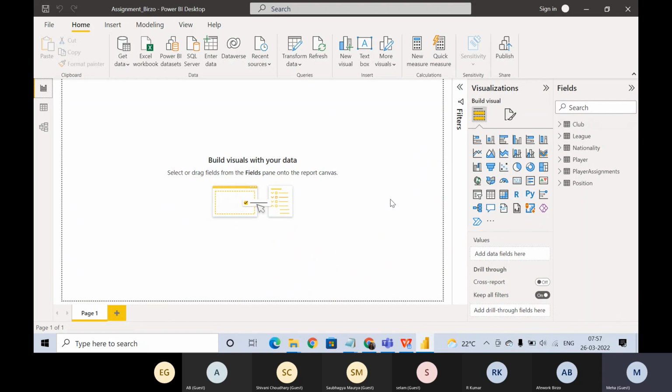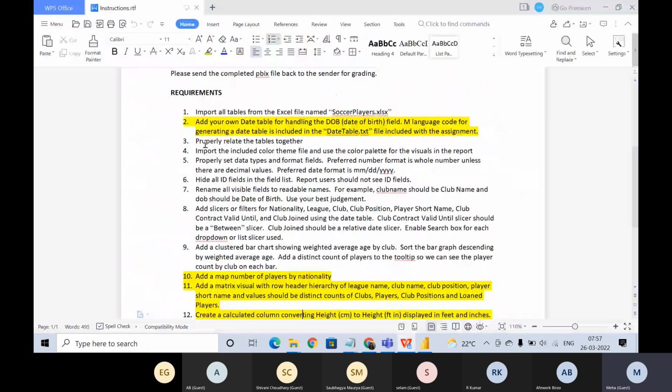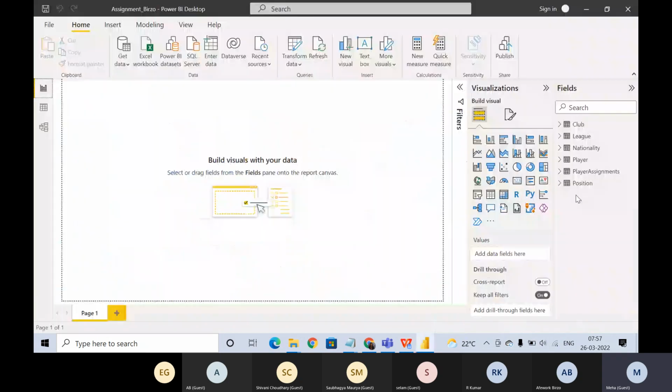Now how to create and use it? The challenge with this question is that you should know how to use M language code to create a date table, right? Has anybody done this before, or any idea how to do this?